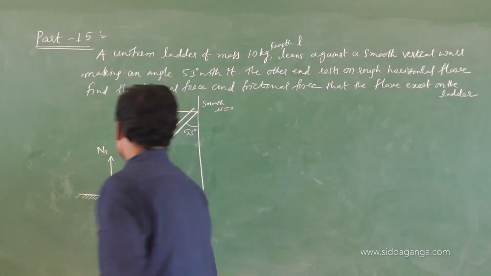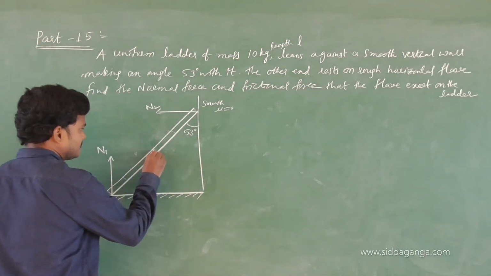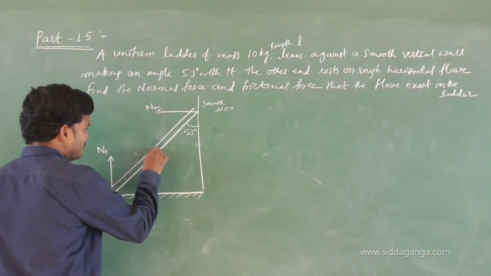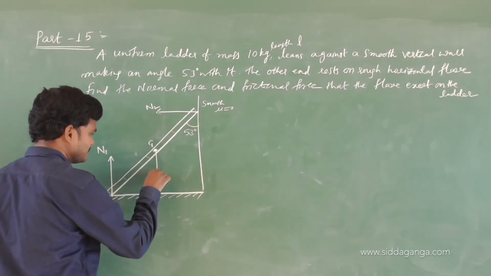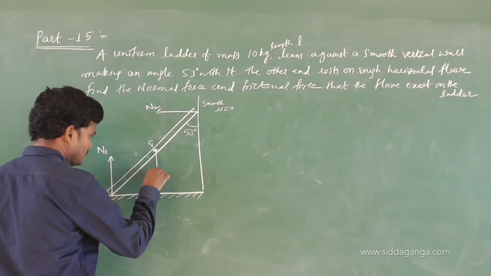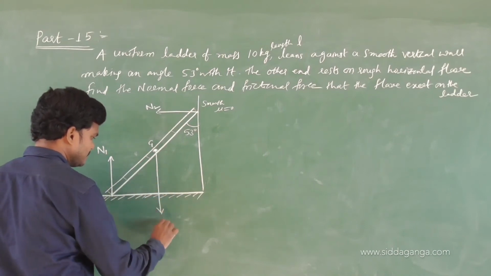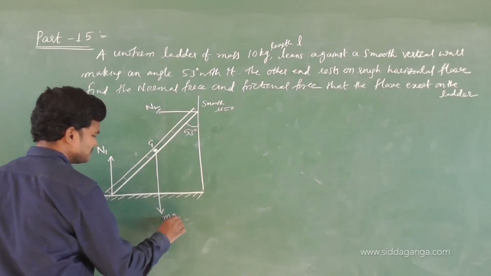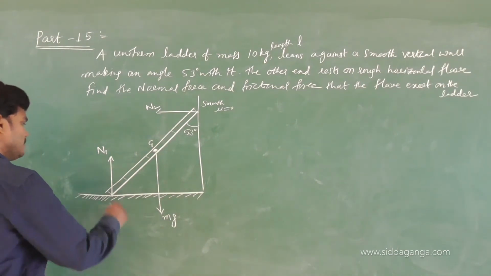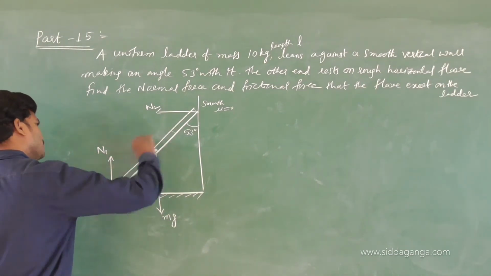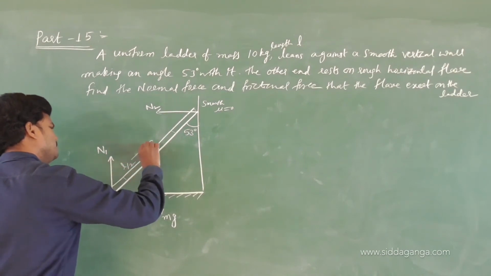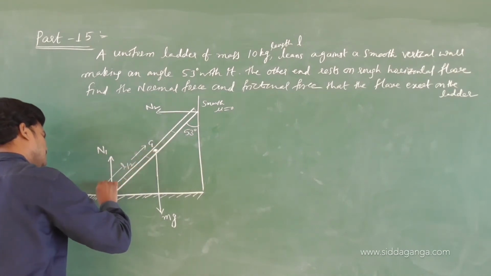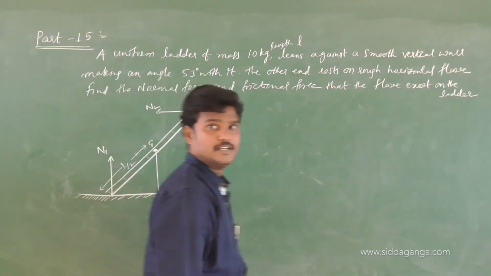And the ladder's weight acts vertically downwards. This is the center of gravity, G. The weight of the ladder acts vertically downwards, so let me extend downwards like this. This is mg. Got it? And how much is this distance? If the total length is L, this value is L by 2. Got this? L by 2. Clear?